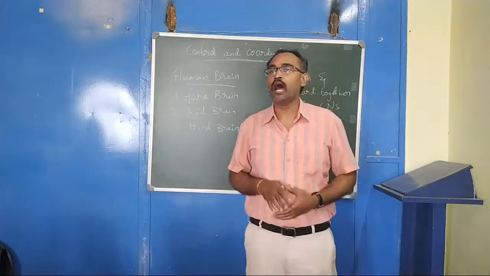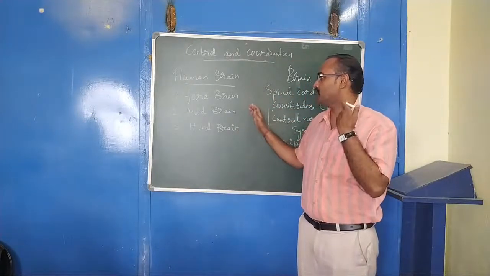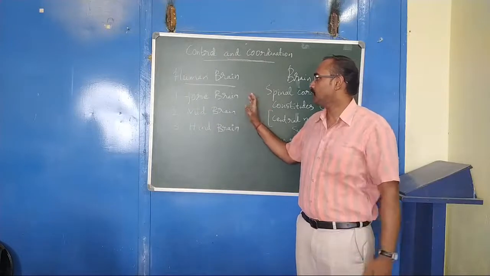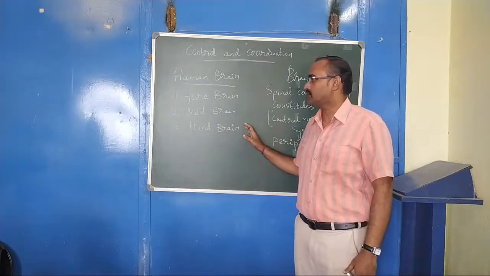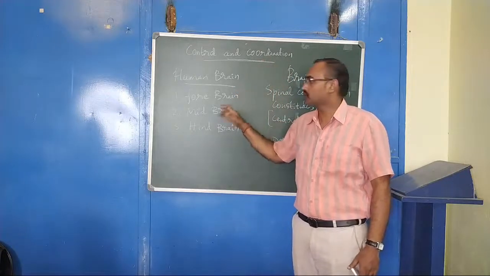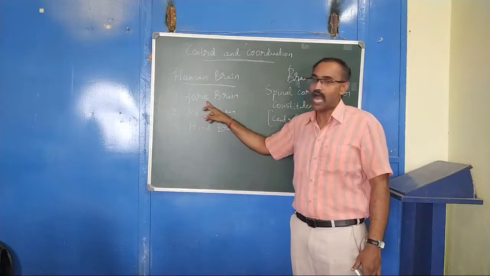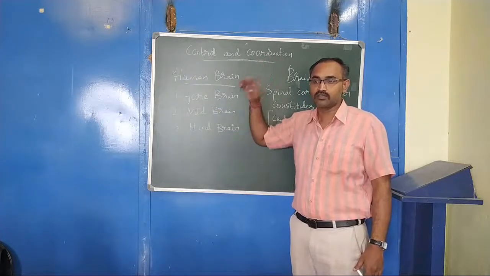Okay. So now, based on the location, the brain is divided into three parts. The front part of the brain is called the forebrain. What is forebrain? F-O-R-E. We don't have four brains.